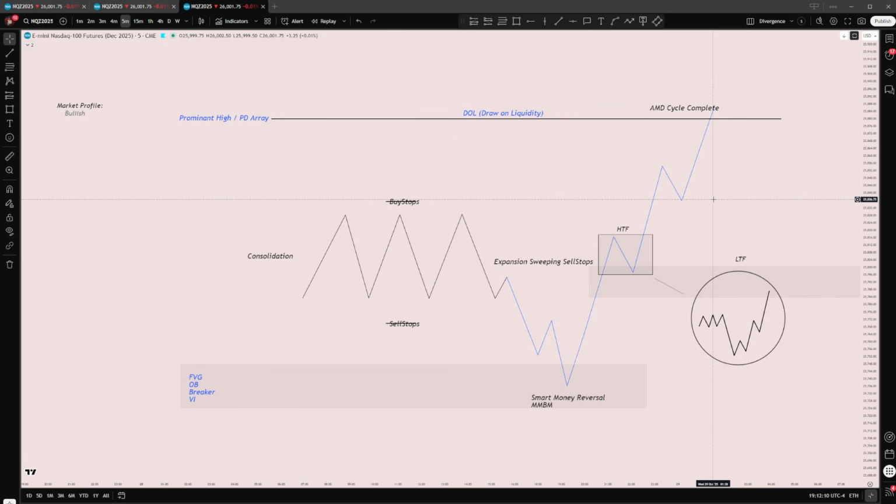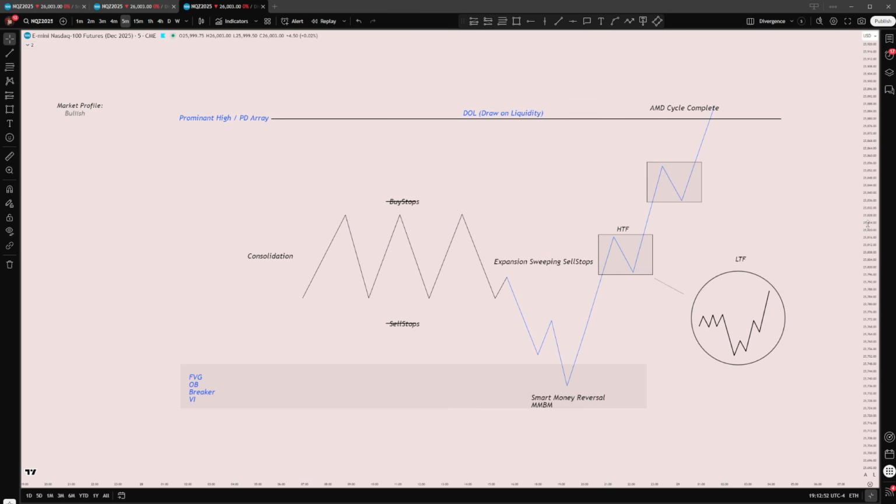But the whole point of AMD cycles being fractal is that when this starts reversing coming into morning open, this could set the stage not only for the high time frame market maker buy model of our first stage of redistribution, but also for a 1 to 5 minute low time frame AMD, meaning we could possibly see accumulation, manipulation into a 15-minute gap to continue distribution. And then this would be the same thing right here. This could be the second stage of redistribution, which could be accumulation, manipulation, distribution, and the AMD cycle is complete. So I hope that makes sense.